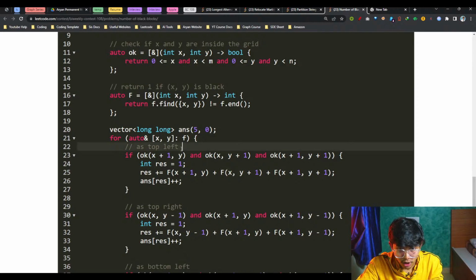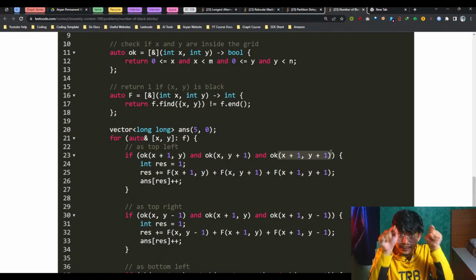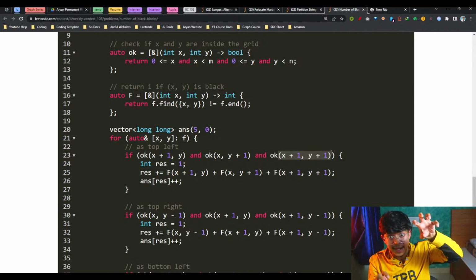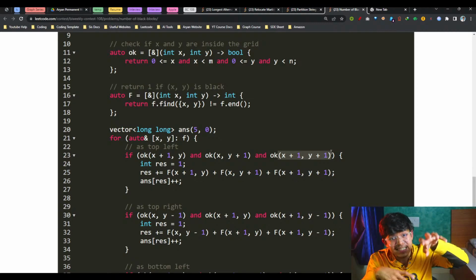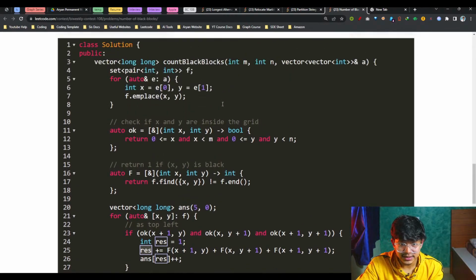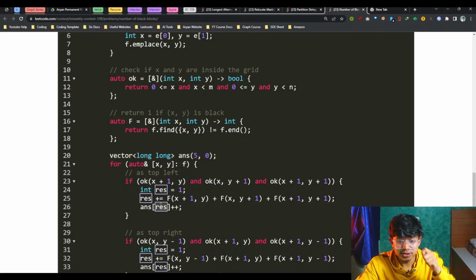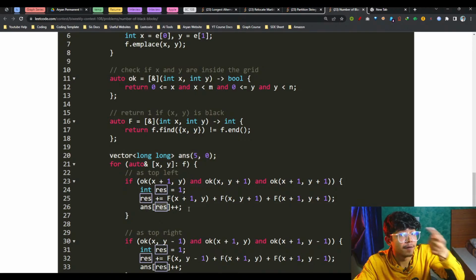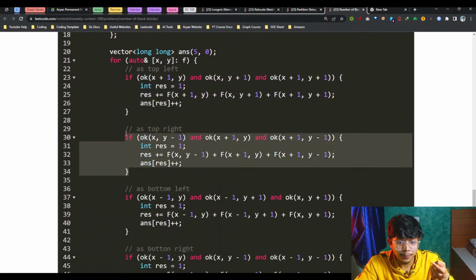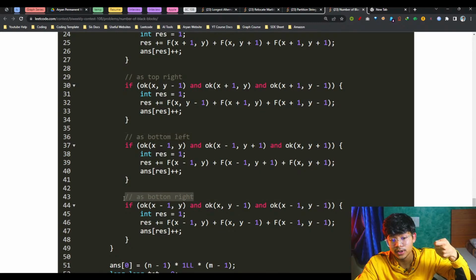So for this block, which is x comma y, x plus 1 comma y, x comma y plus 1, x plus 1 comma y plus 1, it's a block which we have made with parent cell x comma y. It has a result number of black cells. So in your answer, the black cells number is the result, so simply add a plus 1 because you have found one block, and you keep repeating the process by keeping this cell as the top right, the bottom left, and the bottom right.